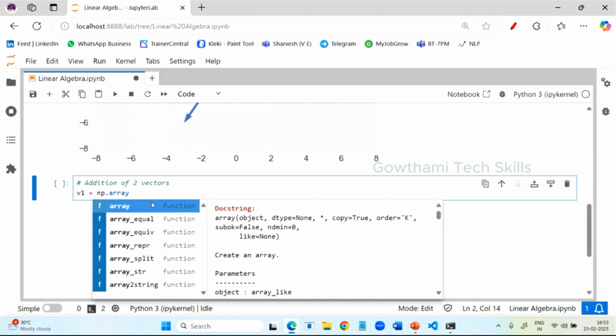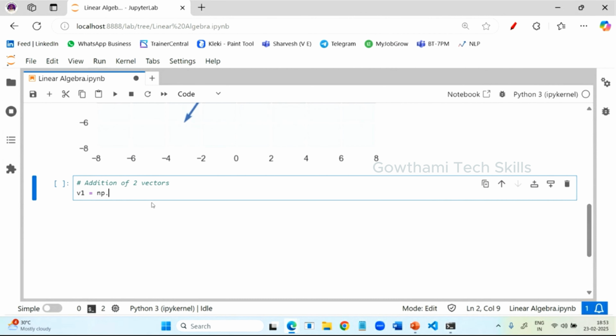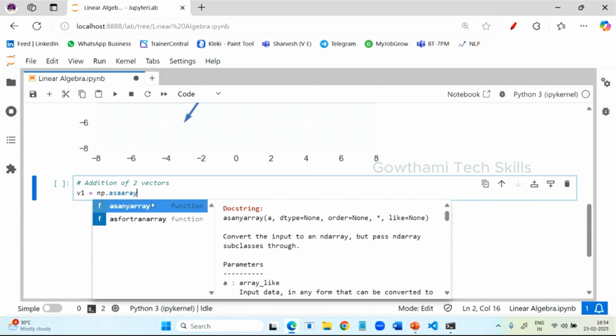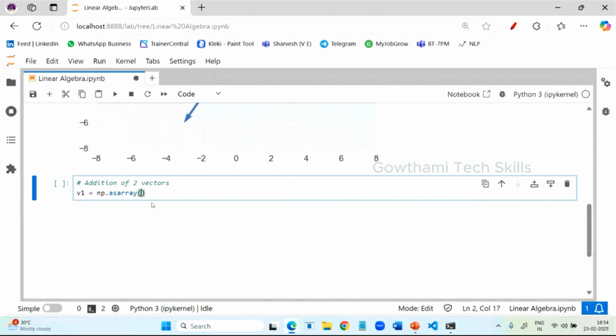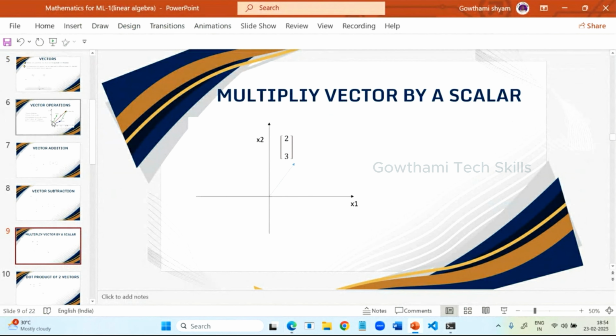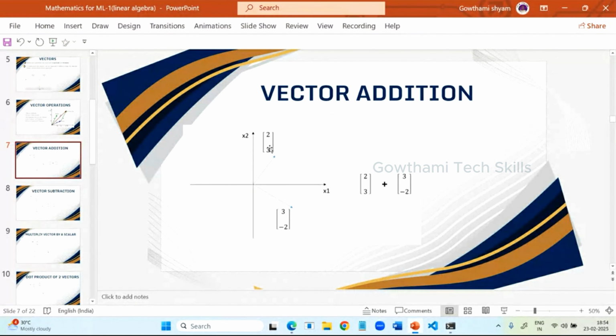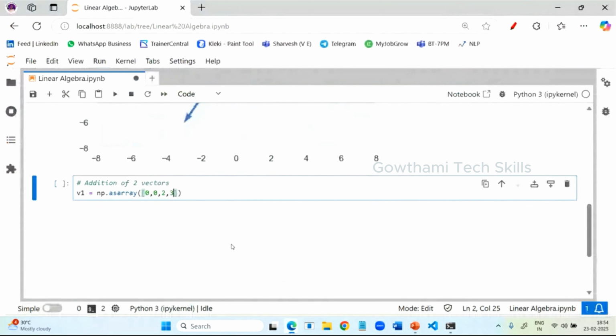I already said a vector is a kind of an array only. So as array, you just provide the values. 0, 0 is an origin, and I'm just giving 2, 3, what I have explained for the graph. So that only I'm giving for performing the addition of 2 vectors. So the first vector is 2, 3, and the second vector is 3, -2.